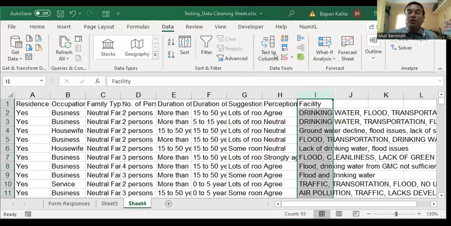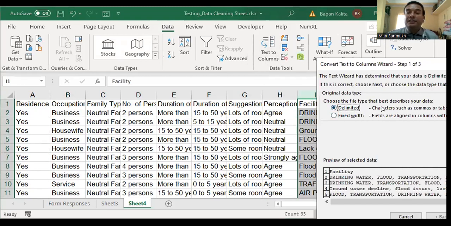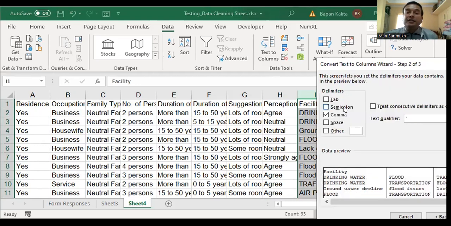When you click Text to Columns, you can see there is Delimited. By default it is already selected. Delimited means characters such as commas or tabs separate each field. So you can separate each field, commas or tabs etc., into separate columns. Then go to Next, and here by default the Tab option may be ticked.